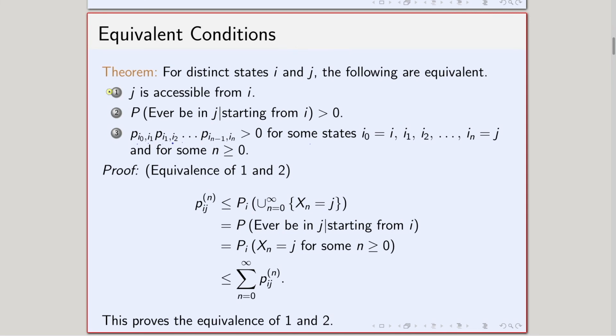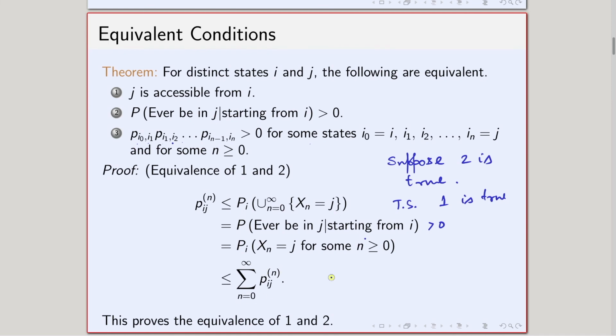Now, let us prove that if 2 is true, then 1 is true. Suppose 2 is true, we try to show 1 is true. Now, 2 is true, that means this probability is strictly greater than 0, and notice that the summation of p_ij^(n) is even bigger than this particular thing.